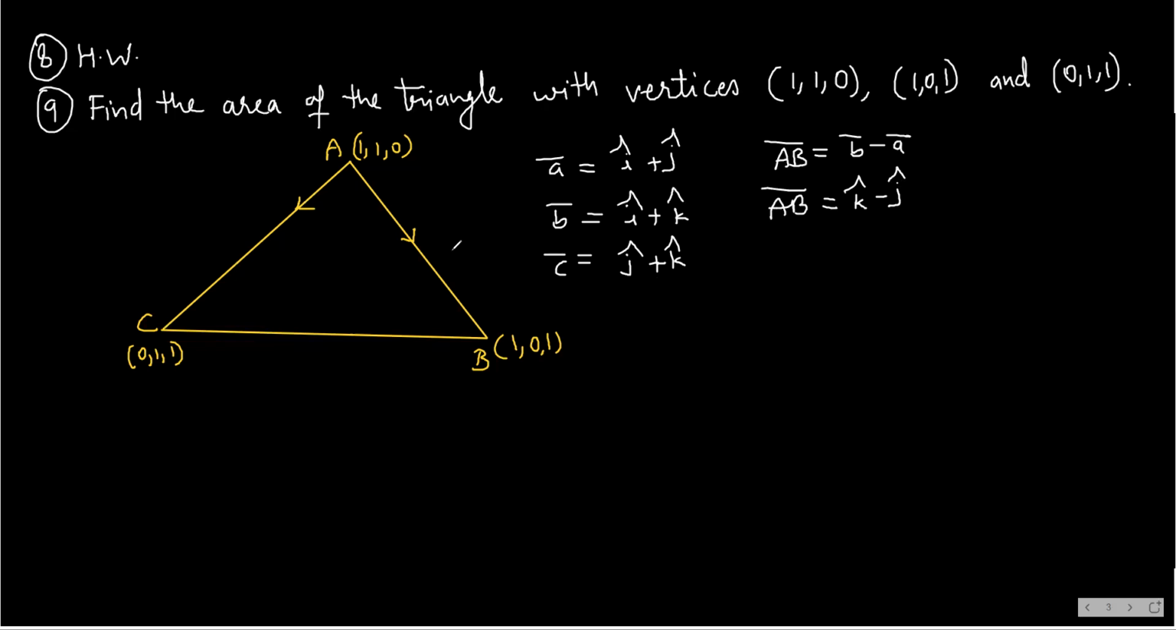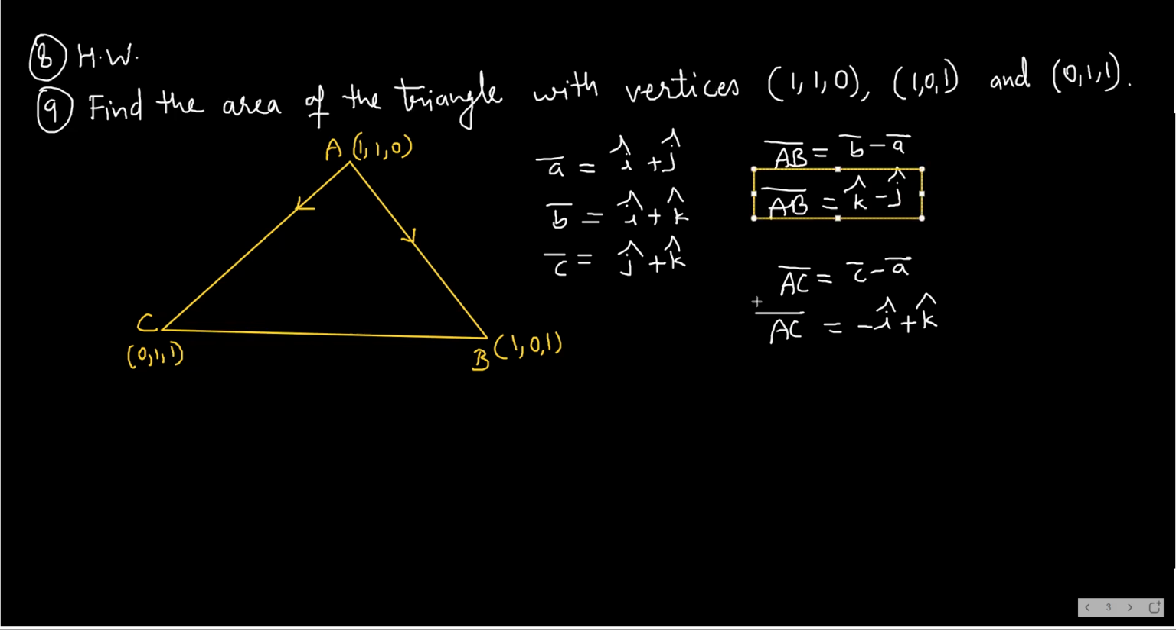Then, as I said, I'll find AC bar. AC bar will be C bar minus A bar, so it will be J cap plus K cap minus (I cap plus J cap). So you have here minus I cap plus K cap. This is what you have as AC bar. Okay.